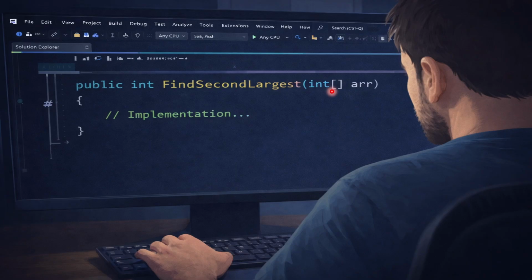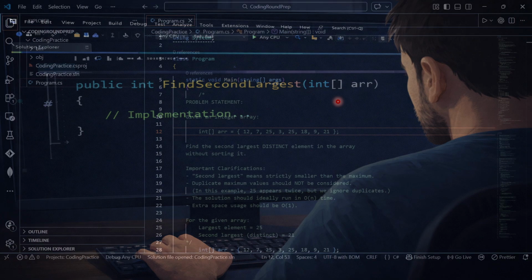Today I'm going to avoid the brute force approach, because looping the entire array twice is definitely not the right approach. It will give O(n²) and the time complexity will be worst. So we'll use two approaches today. Let me show you how I have been solving this whenever I was asked this question.